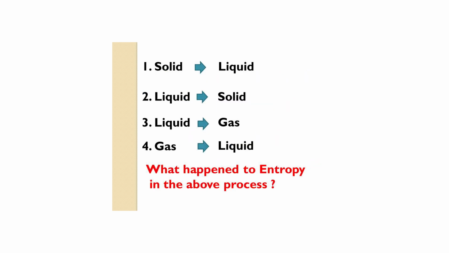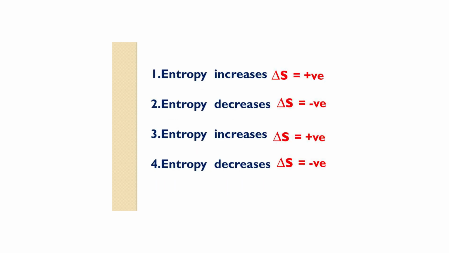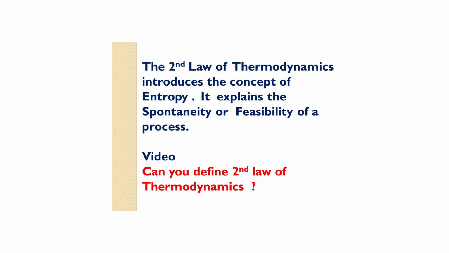Can you define entropy? Entropy is defined as the maximum randomness or disorder in a system. Which law introduced the concept of entropy? Second law of thermodynamics. The second law of thermodynamics introduced the concept of entropy. It explains the spontaneity or feasibility of a process. Have you heard about the term spontaneity or feasibility? That is whether the reaction takes place or not.